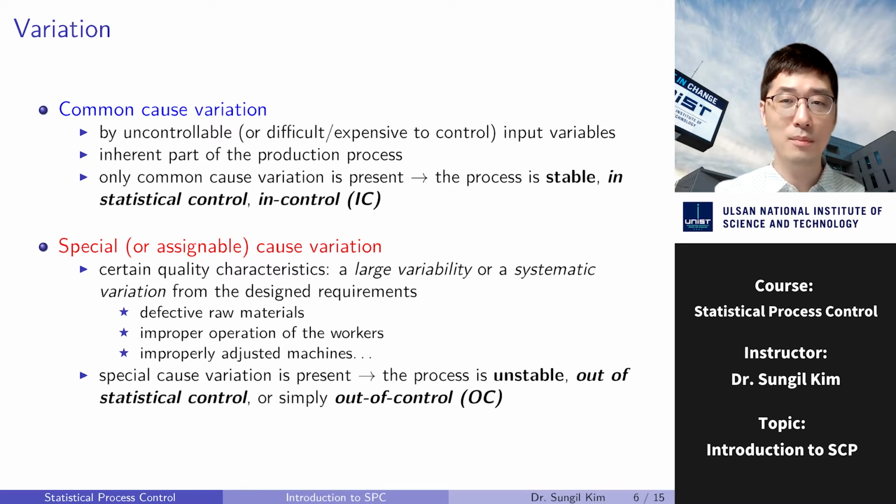Special or assignable cause variation is a relatively large and systematic variation from the designed requirement. The examples of special cause are defective raw materials, improper operation of the workers, improperly adjusted machines, and so on. When special cause variation is present in the production process, the process is considered to be unstable, out of statistical control, or simply out of control.